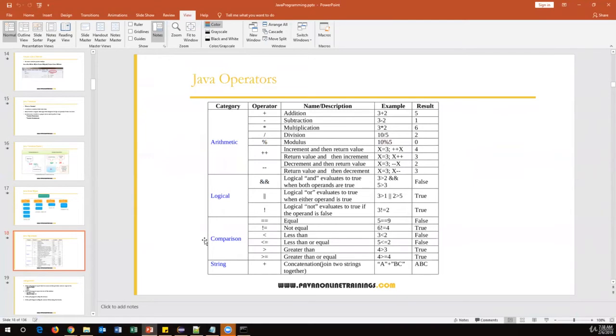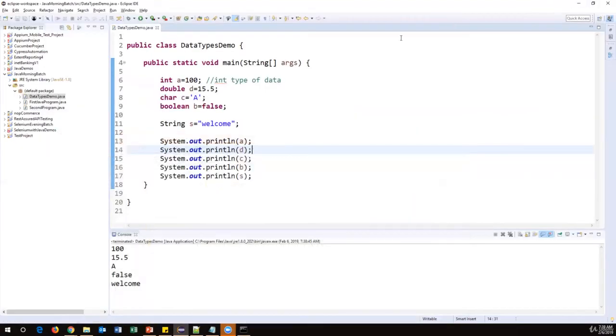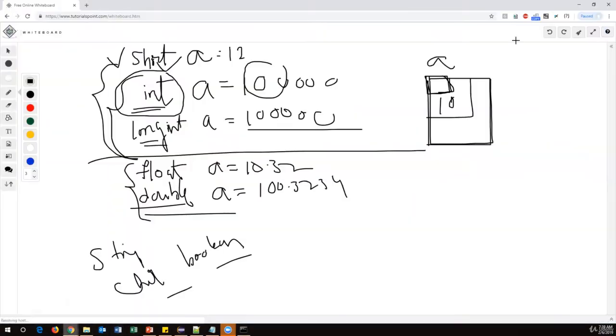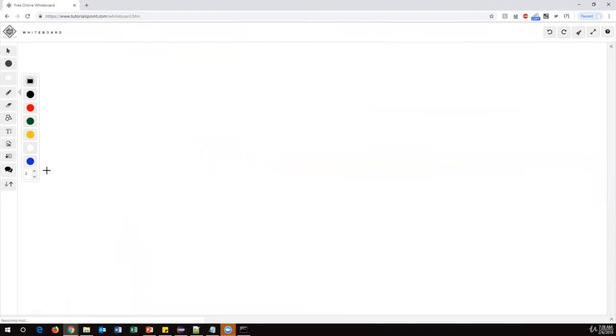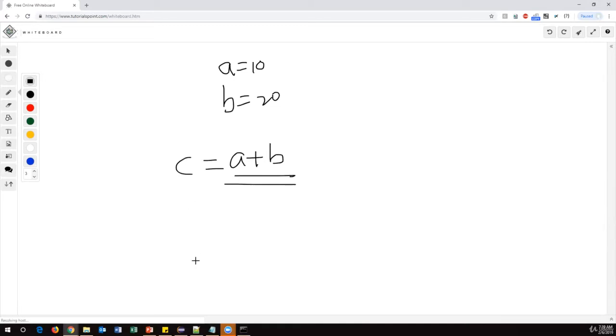In Java, we have different types of operators available. First, let us understand what an operator is. Basically, if you want to perform a certain activity, let's say I have A is equal to 10 and B is equal to 20, and I am doing A plus B. If you notice this particular expression, I want to store this value in C as an output.